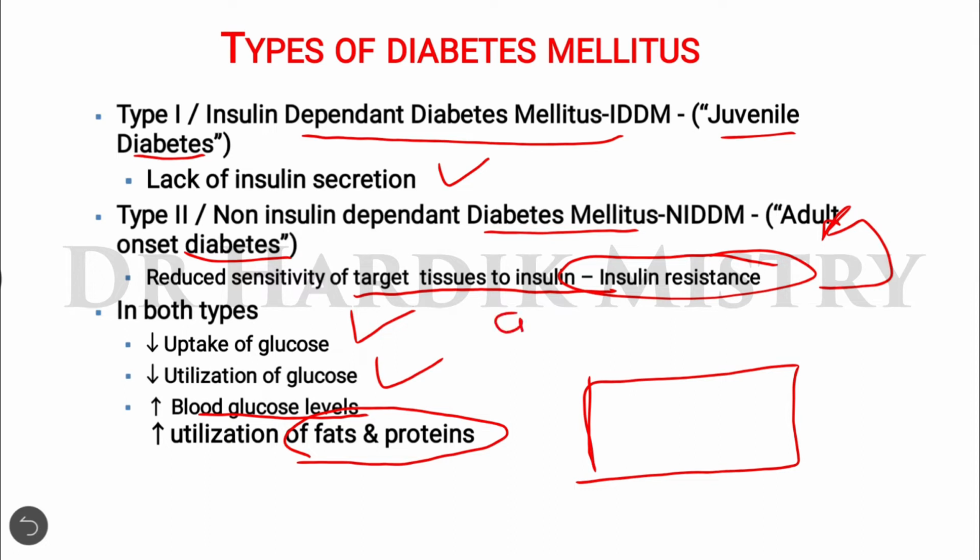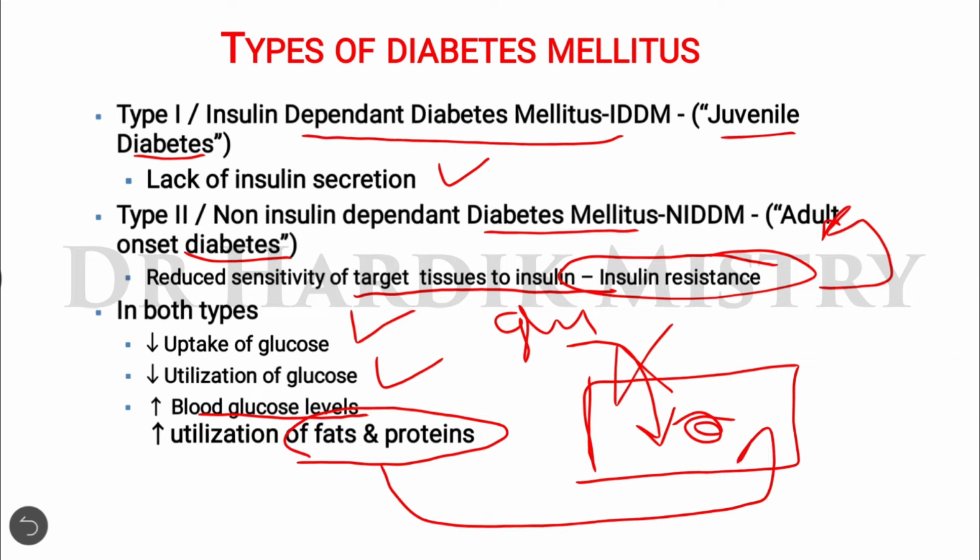Now here is the glucose molecule, and the glucose molecule is not able to enter inside the cell. So glucose is not available for the cell to utilize for the production of energy. Hence there will be utilization of fats and proteins inside the cell for energy generation. So that is what happens in diabetes mellitus.